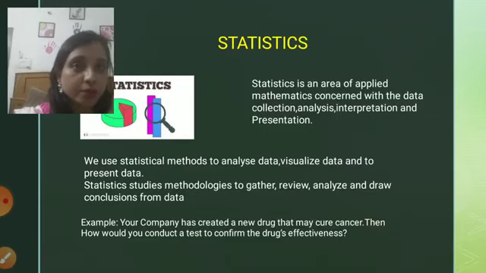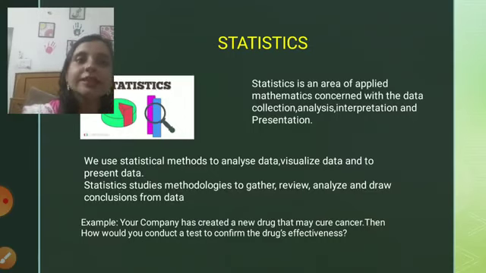But whenever we talk about statistics, obviously, it is concerned with data. Whenever data comes, statistics also comes into the picture. So when we talk about data, these are the four important things. First is collection, because if we don't collect the data, how can we analyze it? And we can't represent it graphically by using statistics.